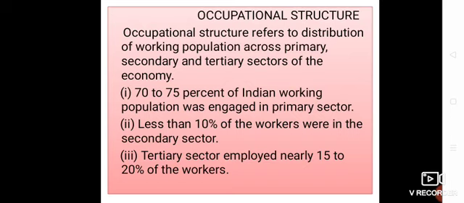The manufacturing and service sectors accounted for the remaining 25%. Less than 10% of the workers were in the secondary sector. Secondary means the manufacturing sector. The tertiary sector employed only nearly 15 to 20% of workers. So it means the predominance of primary occupations at that time.